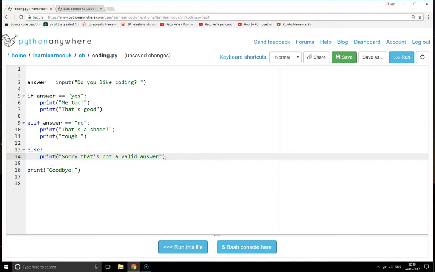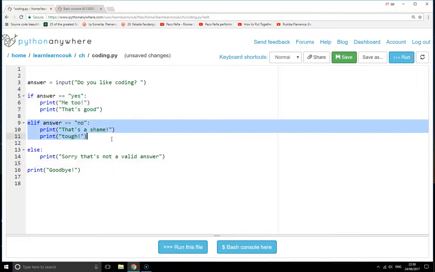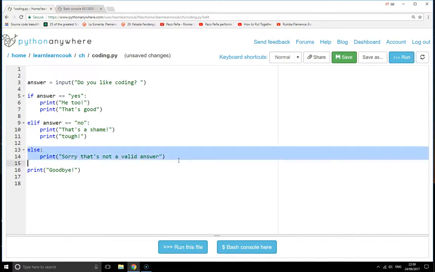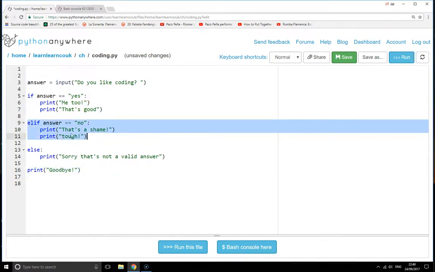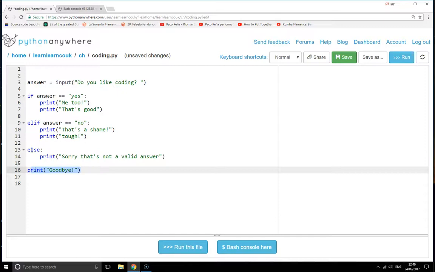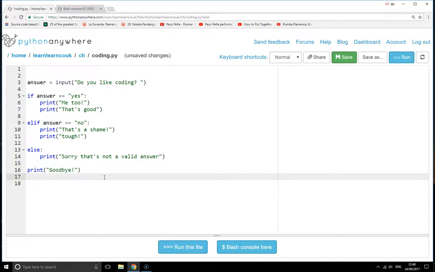There we go. So now we've got 3 possible options. We have what to do if they say yes, what to do if they say no, and what to do if they don't say either of those 2 things. If they answer yes, they'll just do this code and then jump out of this statement and carry on in the program. If they type no, then they'll go through to this one and then come out. And finally, if they don't do either of those 2, then you go on to that one. There we go. That is a basic introduction to if statements.